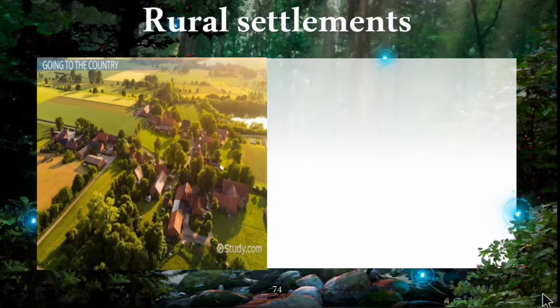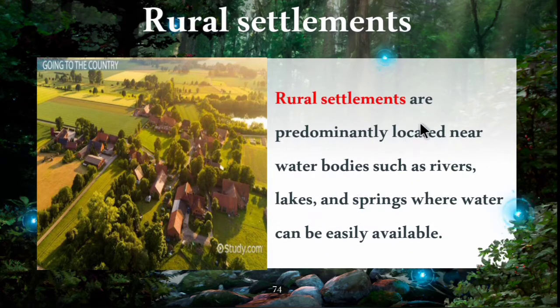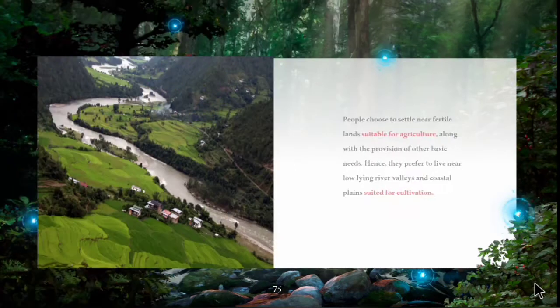So now let's see about rural settlement. Rural means pertaining to the countryside. Rural settlements are predominantly located near water bodies such as rivers, lakes and springs, where water can be easily available, because they need water supply for primary activities such as agriculture, lumbering and mining.